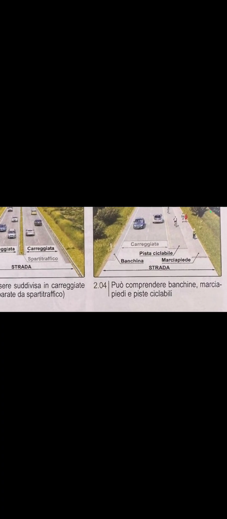Then let's continue. Poi comprende banchina. So we have already talked about the banchina. Poi comprende marciapiedi. So let's see the marciapiedi. If you look at the right hand side now, this arrow is pointing towards where these pedestrians, these people, are walking.